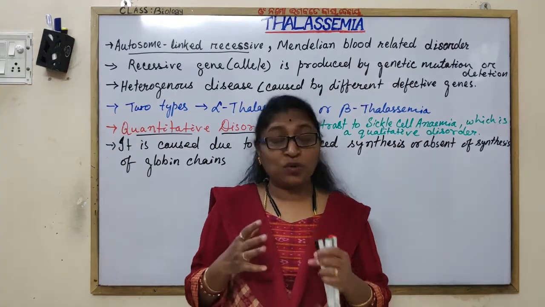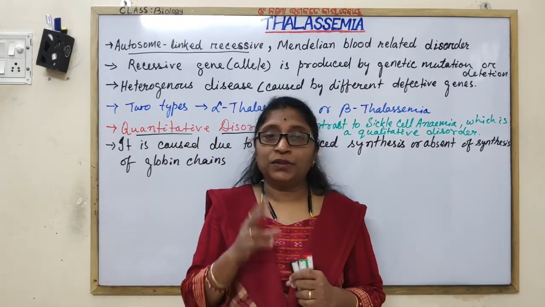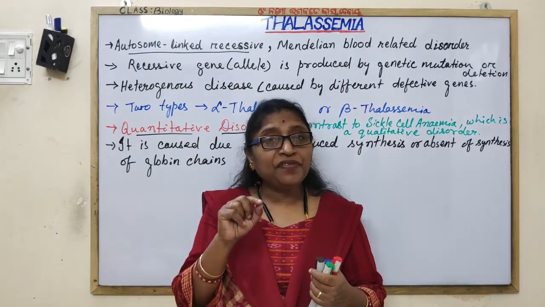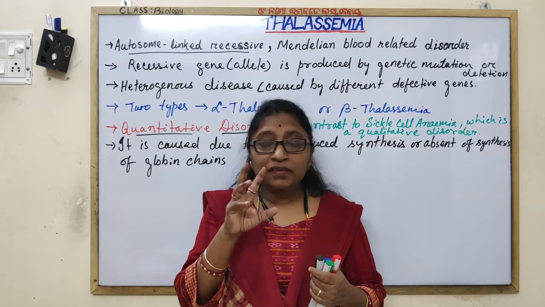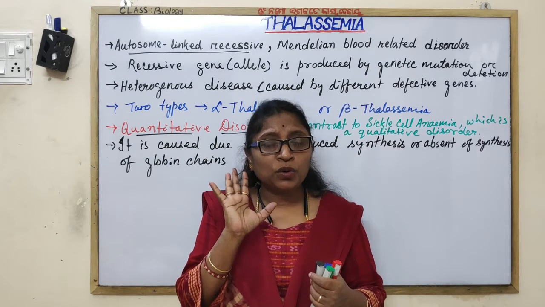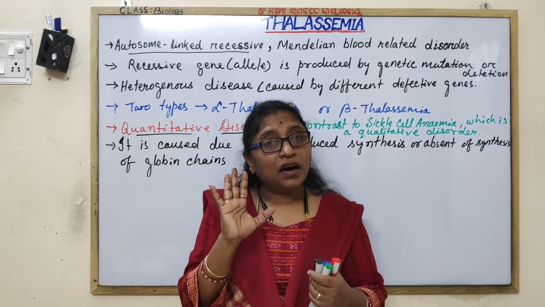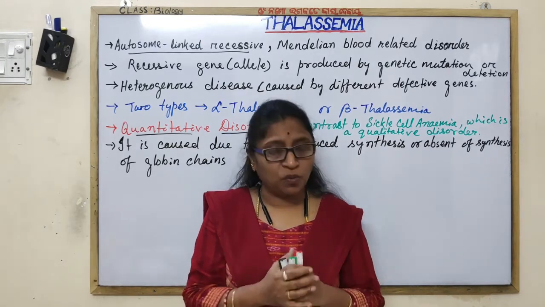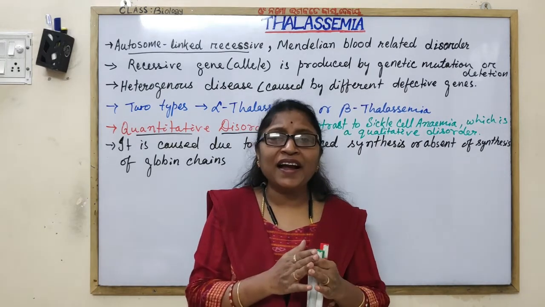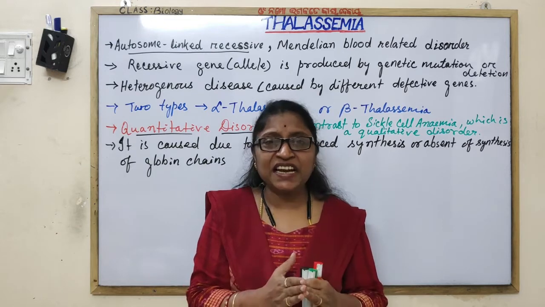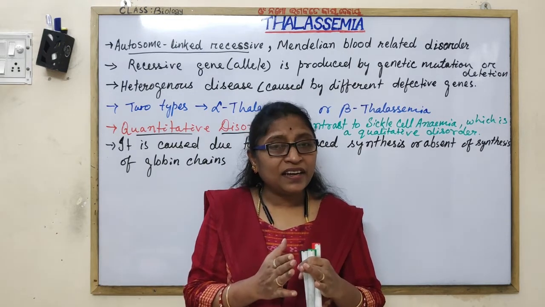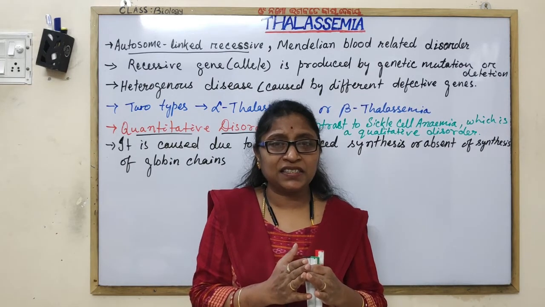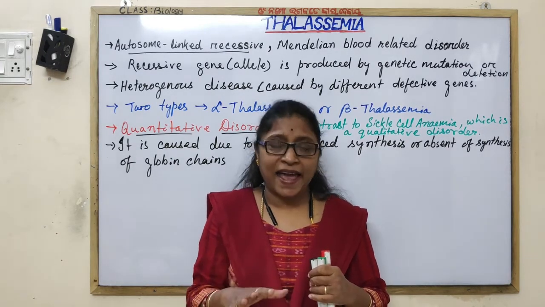You see, again I am repeating, if there are two types of globin chains that form the hemoglobin, and one kind of globin chain is deficient in synthesis, then the other is in excess.